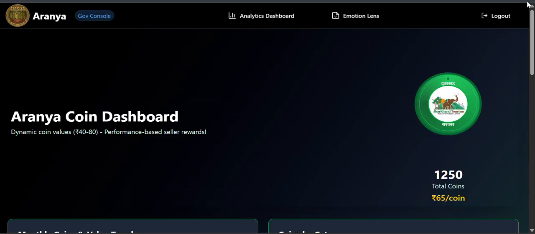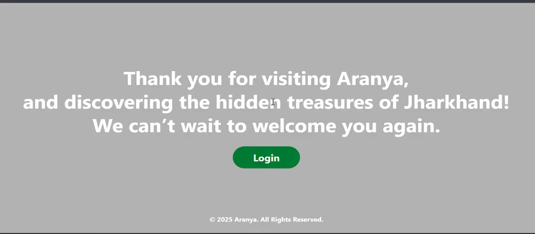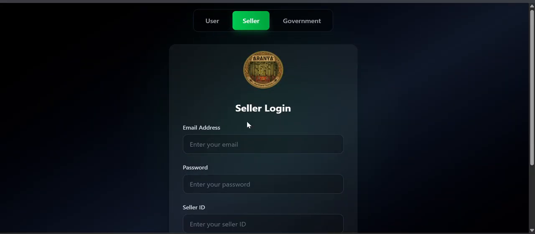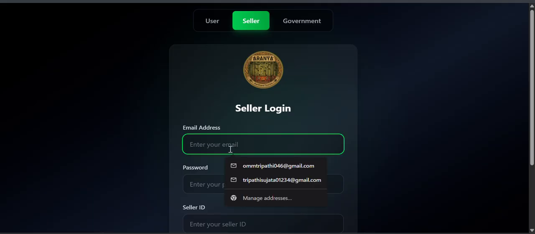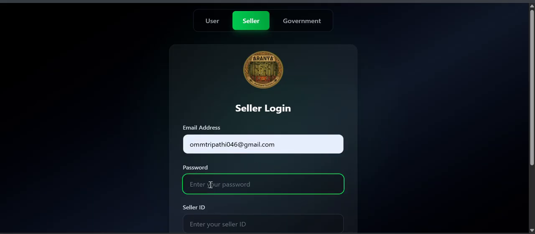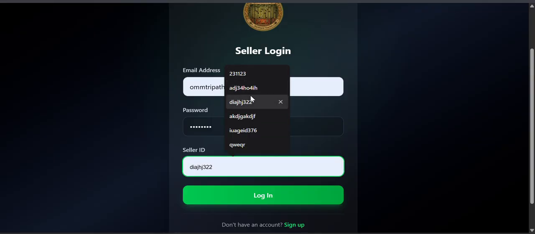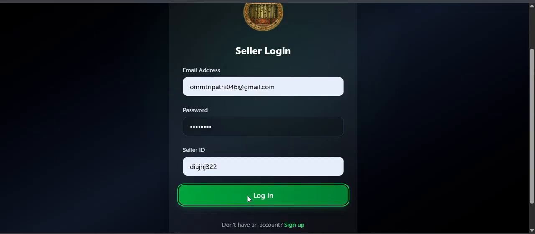Next, we go for the seller's perspective. The seller will come to the portal and log in through an email address. The seller will provide an assigned password and his unique seller ID. For example, this one. Login.